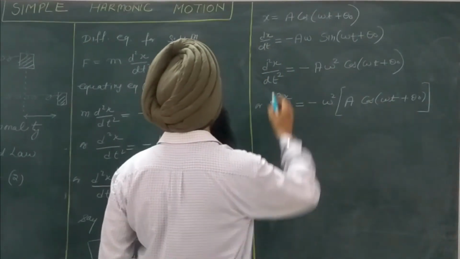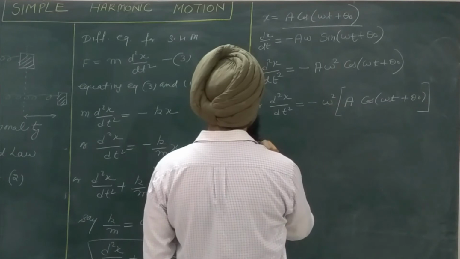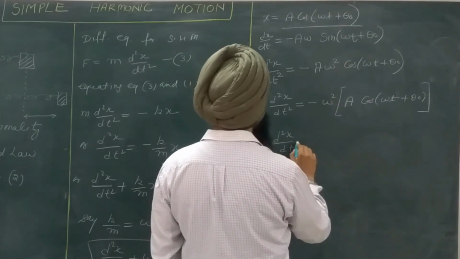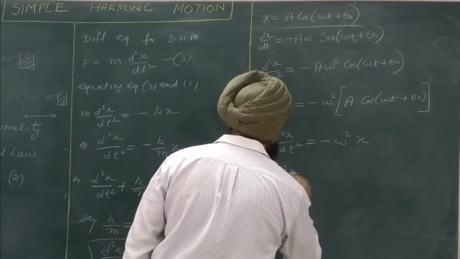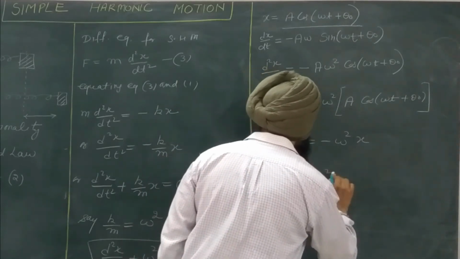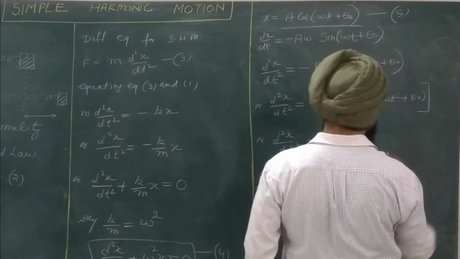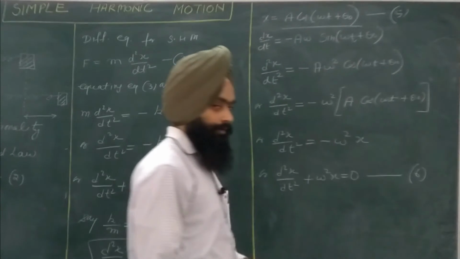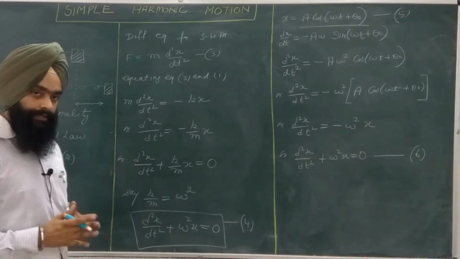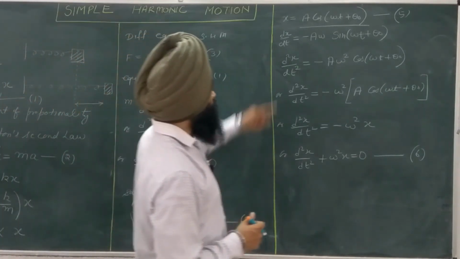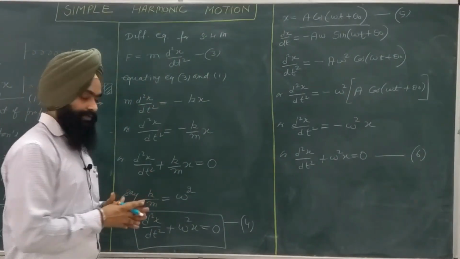Now you can see that the value of x is here. We can put the value of x instead of this quantity. So we get d square x upon dt square equal to minus omega square into x, or d square x upon dt square plus omega square x equal to 0. Let it be equation number 6. Now, if I compare equation number 4 and equation number 6, both of the equations are exactly the same. It is clear that equation number 5 completely satisfies equation number 4, so it is definitely the solution of equation number 4.